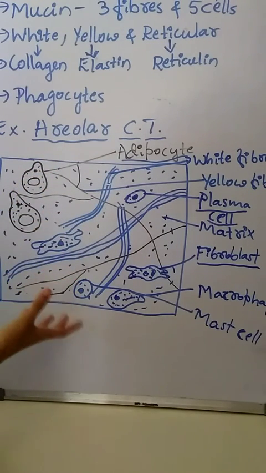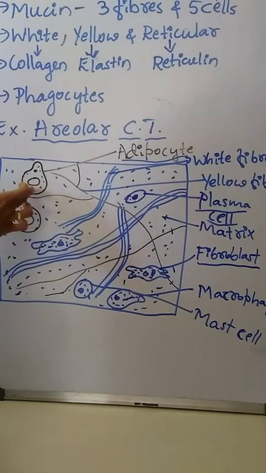Whenever the body requires energy, the fat present in the adipocyte will be burned to release energy. Adipocytes also form a packing tissue for some organs and help in insulating the body. They maintain a proper body temperature. These are the fat storing cells.